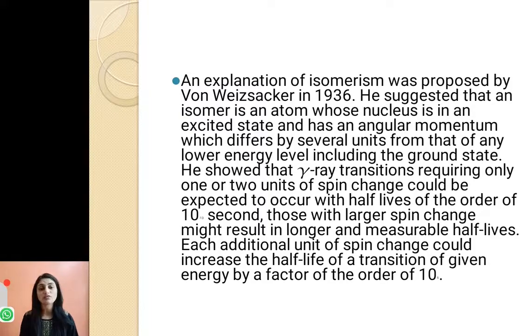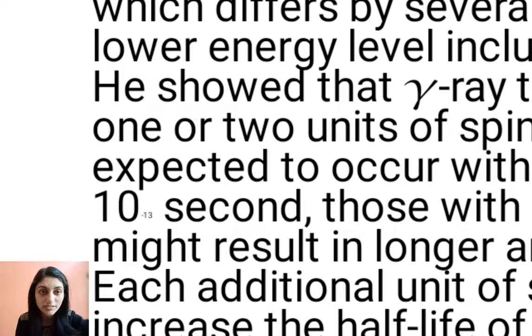An explanation of isomerism was proposed by von Weizsäcker in 1936. He suggested that an isomer is an atom whose nucleus is in an excited state and has an angular momentum which differs by several units from that of any lower energy level, including the ground state. He showed that gamma ray transitions requiring only 1 or 2 units of spin change could be expected to occur with half-lives of the order of 10 raised to minus 13 seconds.